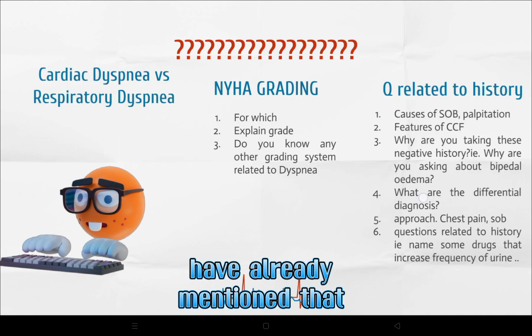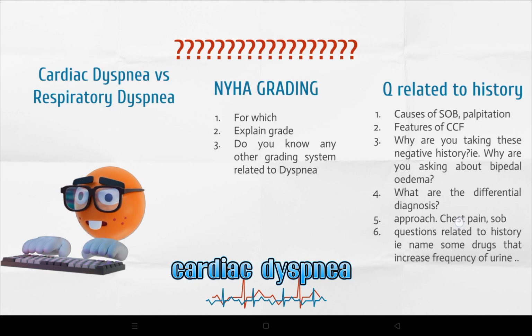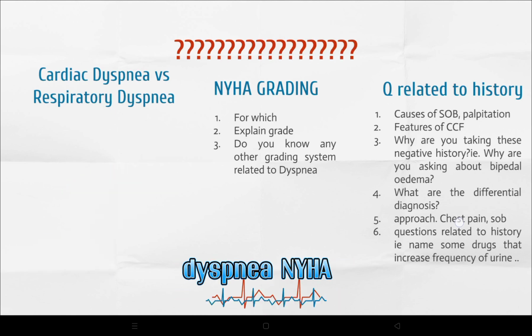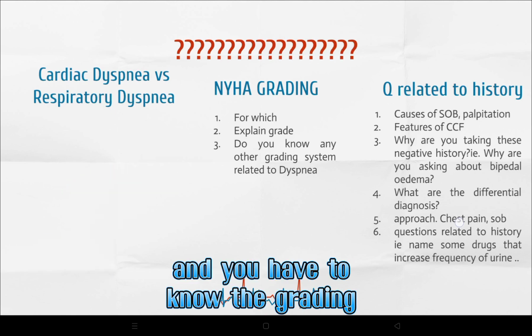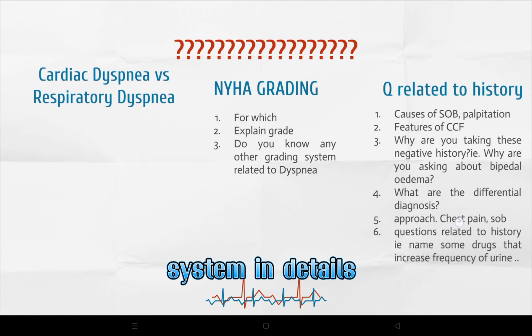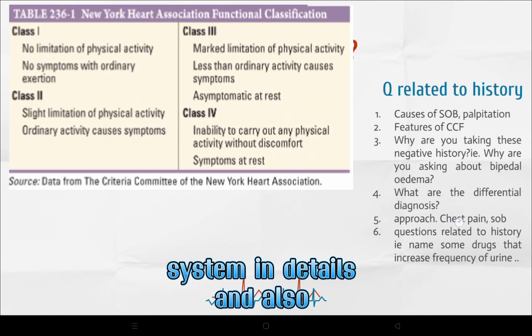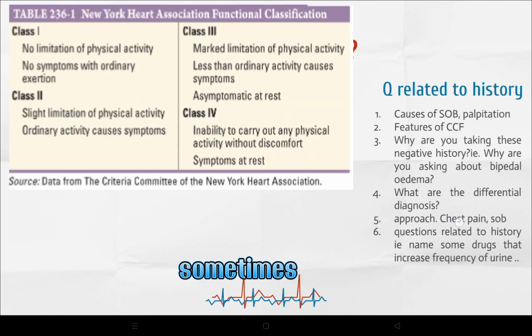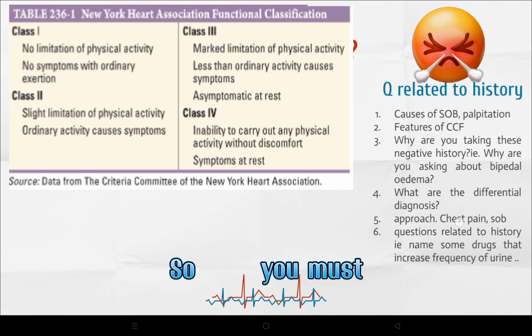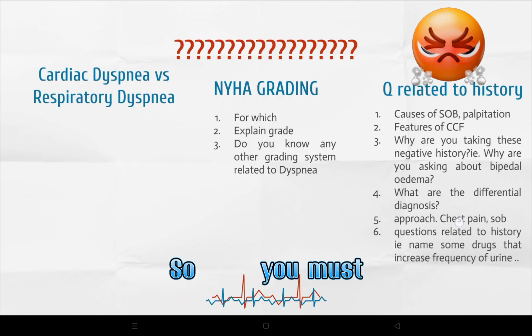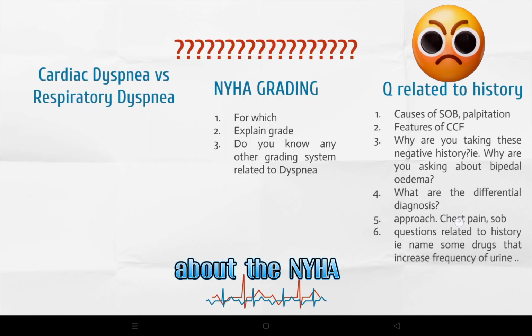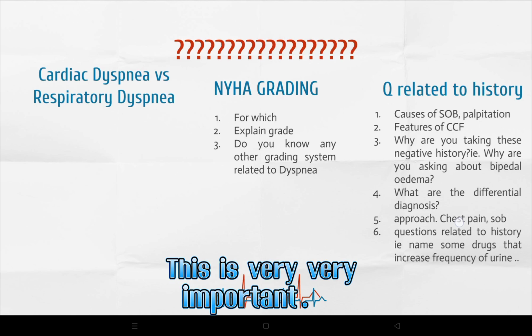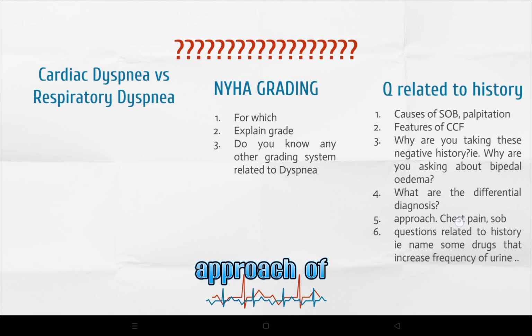So I have already mentioned the difference between cardiac dyspnea and respiratory dyspnea. NYHA is the grading, and you have to know the grading system details and explain the grades. Do you know the other grading system? This is generally not asked, but you have to know about the NOS grading system. This is very important.